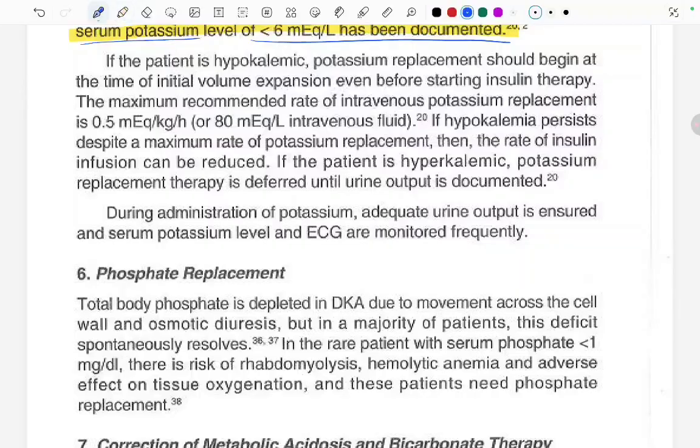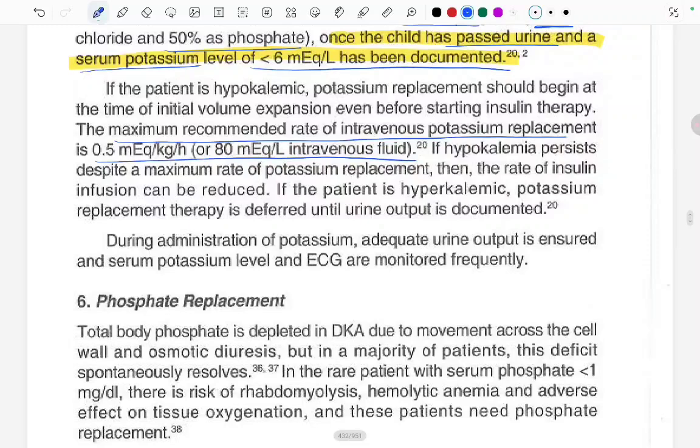If hypokalemia persists despite a maximum rate of potassium replacement, then the rate of insulin infusion can be reduced. If the patient is hyperkalemic, potassium replacement therapy is deferred until the urine output is documented. During the administration of potassium, adequate urine output is ensured and the serum potassium level and ECG are monitored frequently.